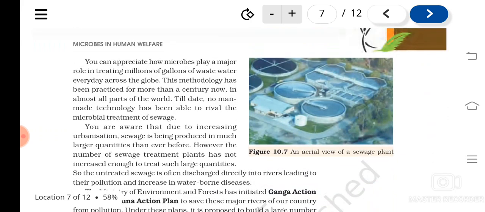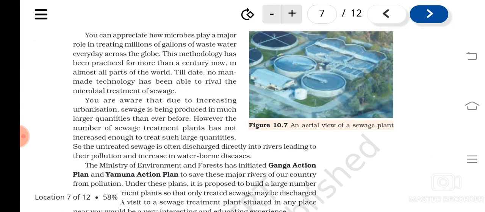So just imagine, the efficiency by which the microbes do this work cannot be matched by any other man-made technologies. Understood? It's not so costly, and it is efficient also. The microbes do this work much more neatly than any other man-made systems. Then, due to urbanization, sewage production is also increasing, but the problem is we don't have enough sewage treatment plants.